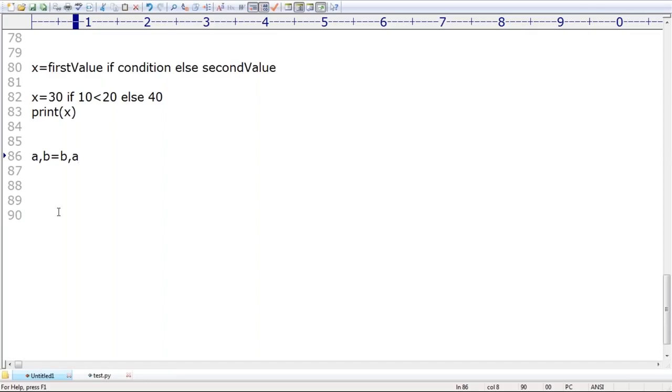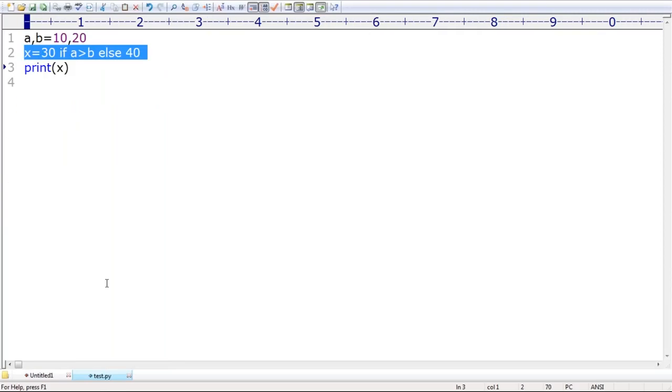Swapping without using a third variable. Sir, a value will become b, b value will become a. Are you getting? Something like swapping. Perfectly it's going to work. Don't keep any doubt at all. Okay, sir, now how you can use that? Don't worry about ternary. This is the ternary syntax, right?